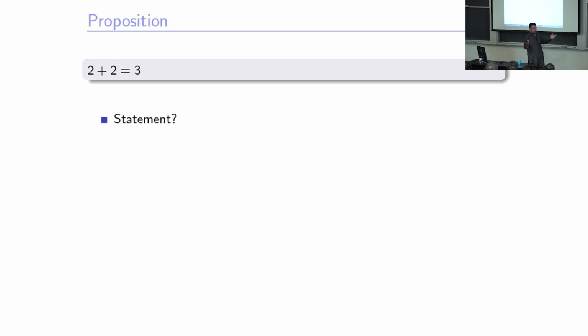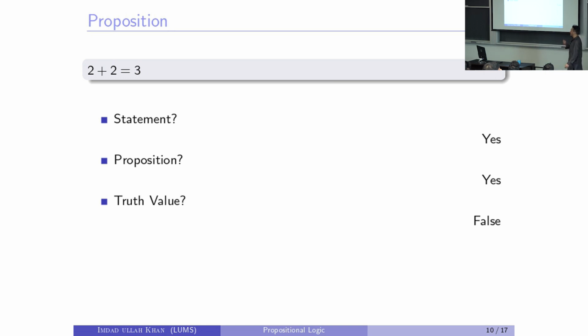Is this a proposition? Yes. Why? Because it's a statement whose value is either true or false. And what is its truth value? We call it a truth value, the value of true or false. This truth value is false.